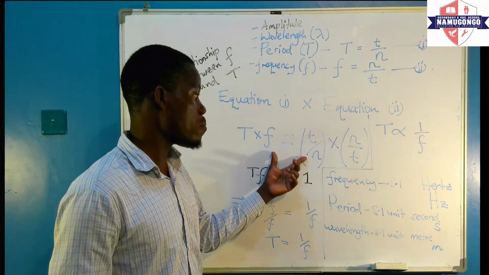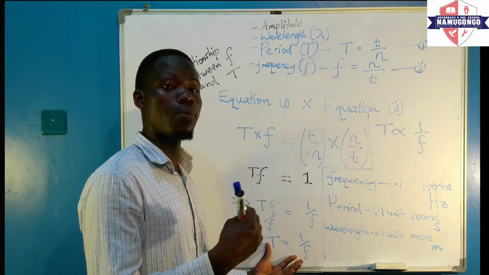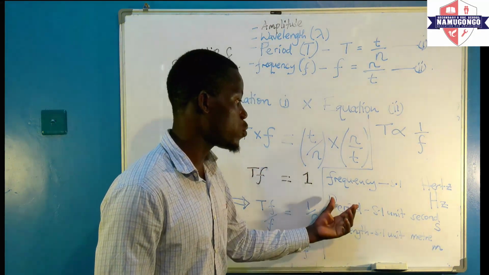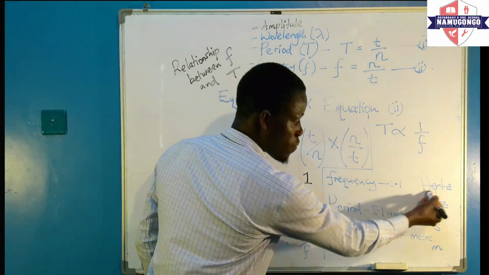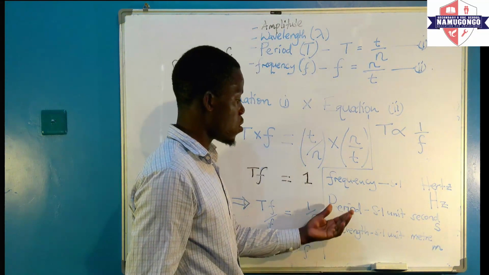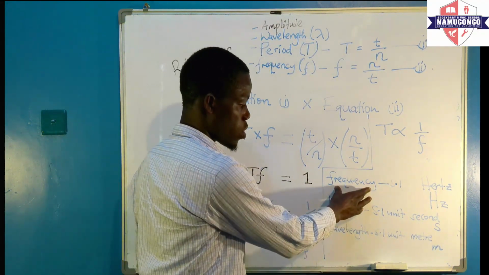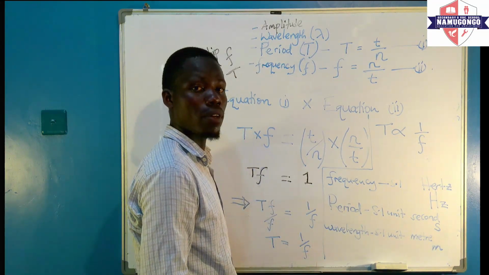You have to be able to derive the relationship between the period and the frequency. You also have to move on and derive or give us the SI units of these different terms that we've used: frequency, period, and wavelength.